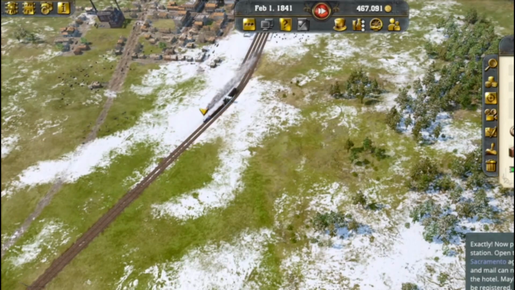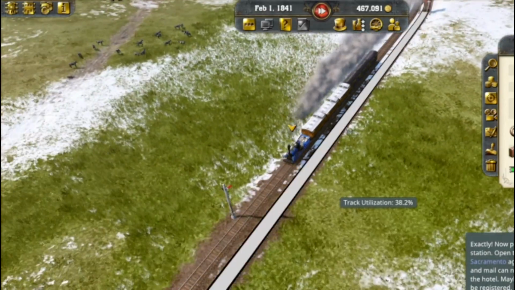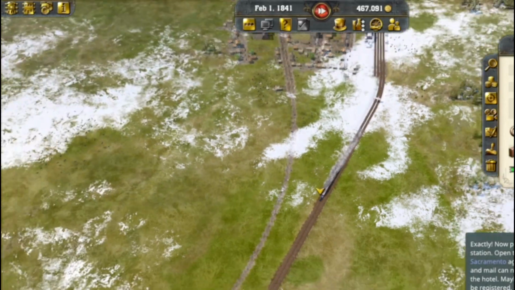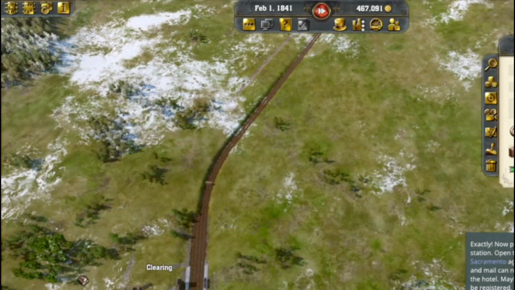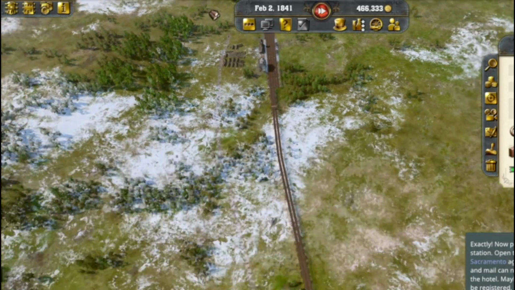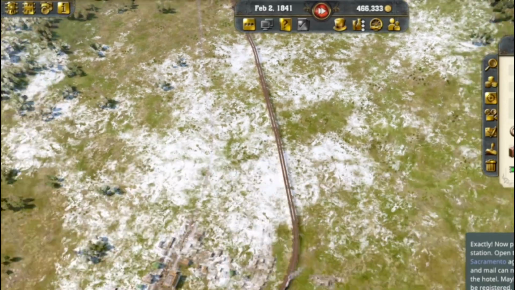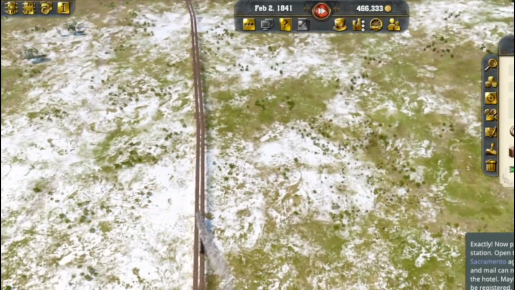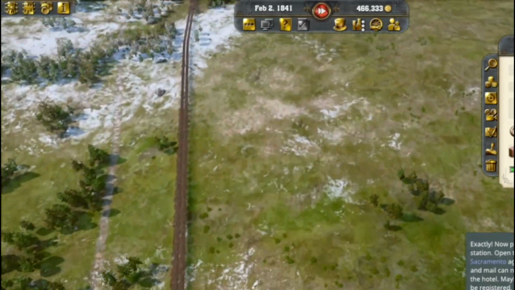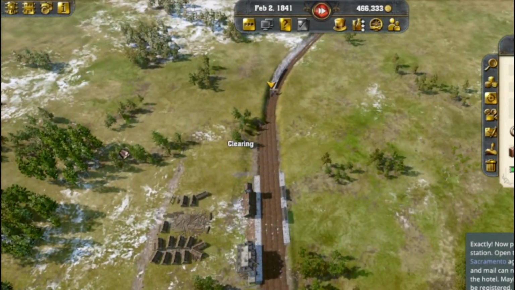Okay. A bit of snow there. So the people will stay in the hotel and wait for this train over here. There we go.